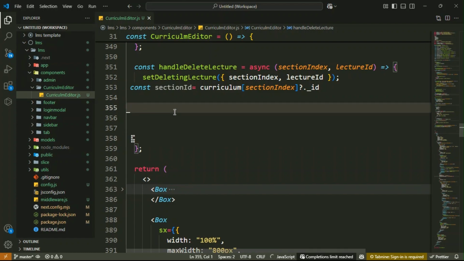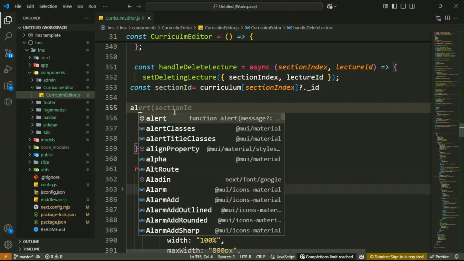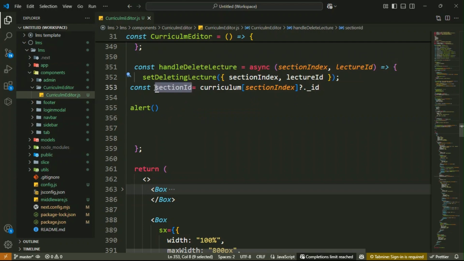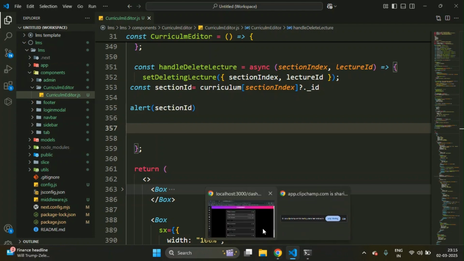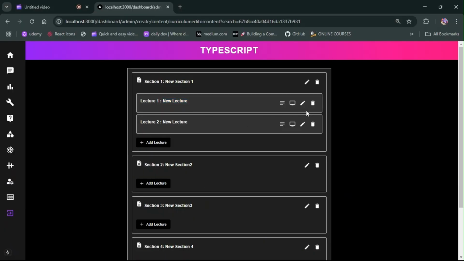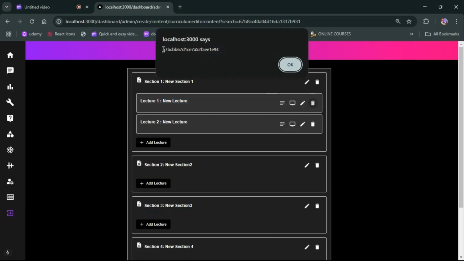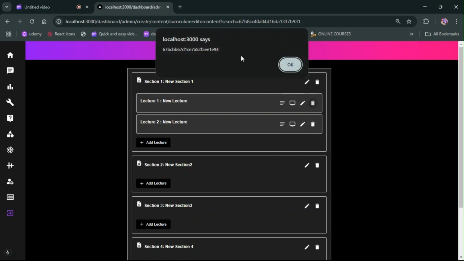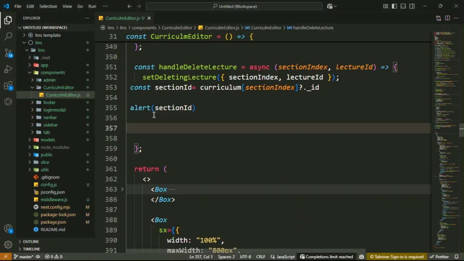If you want, you can console.log, not a console, just alert. Here you should write alert, just copy paste. This one is your section index, so just paste it here, then check it. You see, if you click here, this is your section ID. This one is your first section, so its ID is this one. Okay, then again if you click here. We have just alerted your sections, so let's remove this one.